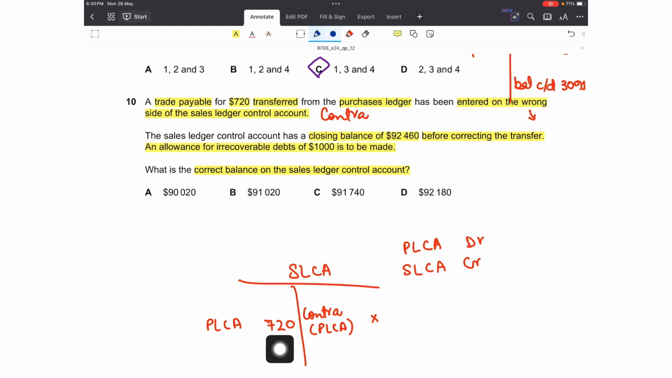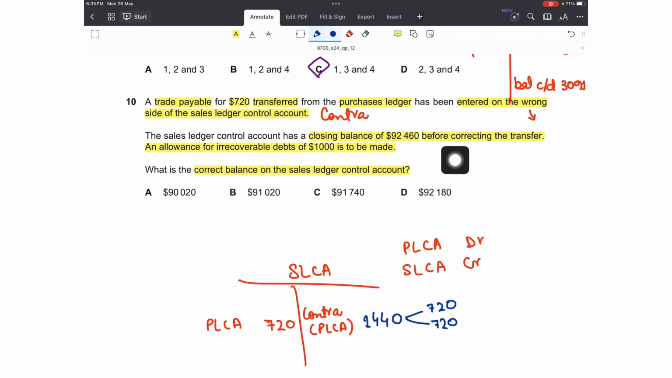But since this has happened, I have to correct this error. And how do I do that? I now have to make an entry on the correct side but with the double amount. Why the double amount? I will now credit my SLCA with 720 plus 720, 1,440. Of this 1,440, 720 will eliminate the effect of the wrong entry on the wrong side, and the other 720 will establish the correct entry on the correct side. So this is how it will be corrected.